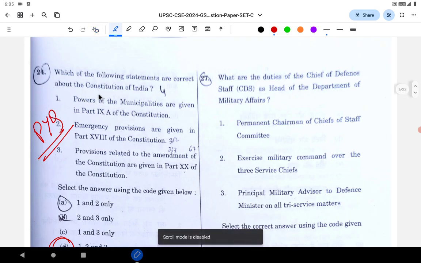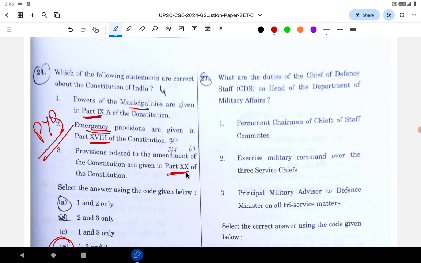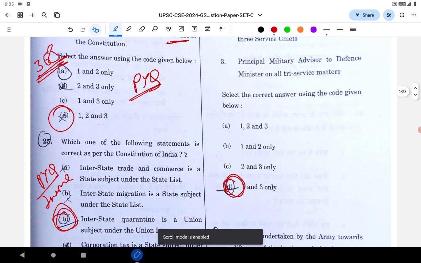Next question is regarding which part of the constitution deals with what. Part 9 deals with municipalities, Part 18 deals with the emergency provisions, Part 20 I think deals with the amendment of the constitution. All are correct. This is a best case of a PYQ question. UPSC asked questions on municipalities, 100% you will know that. Emergency they asked many times, and constitutional amendment, Article 368, they asked numerous times. Even in this paper they asked Article 368 again. I will explain it then itself.